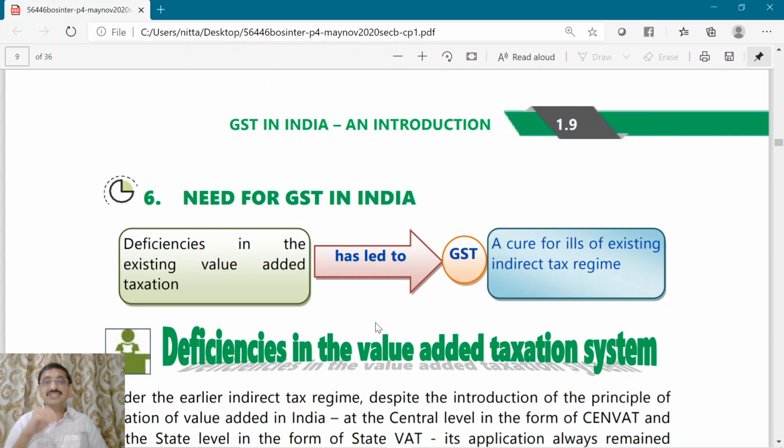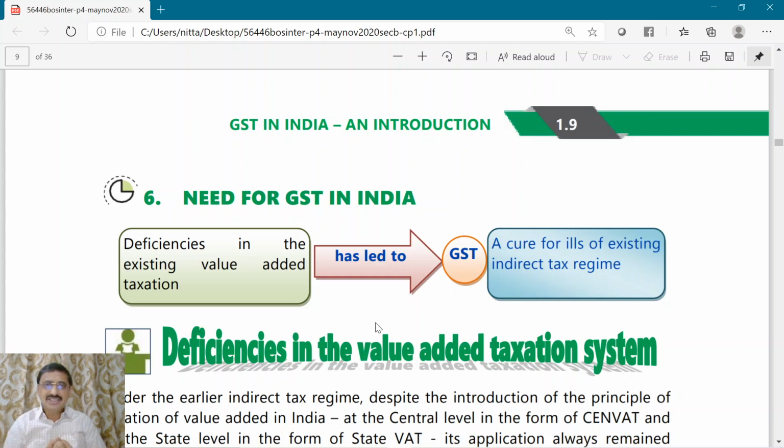Therefore, GST has been introduced. GST was considered to be a cure for the ills of the existing indirect tax regime. In order to cure the deficiencies persisting in the then indirect tax regime prior to 1st July 2017, GST has been introduced from 1st July 2017.